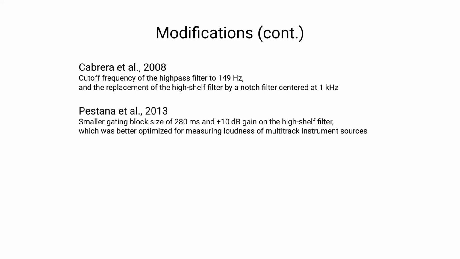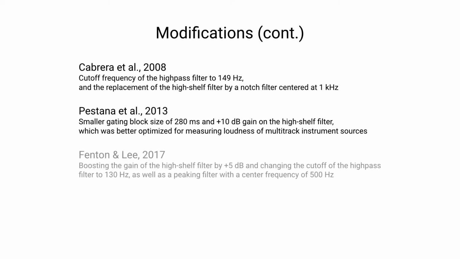Pestana et al. also looked at these similar questions specifically within the context of applying this loudness algorithm for multitrack mixing. And they recommend using a smaller gating block size and adjusting the overall gain of this high-shelf filter, which produced better results for measuring the loudness of the individual stimuli to create better mixes.